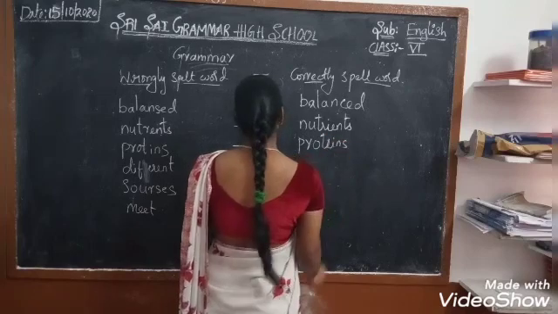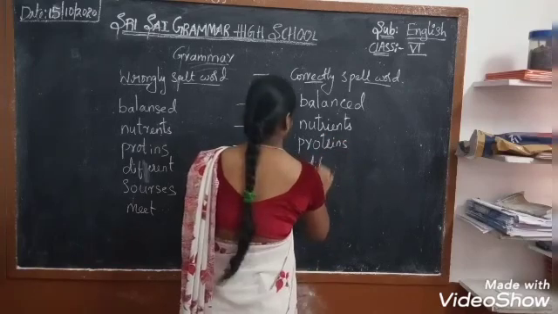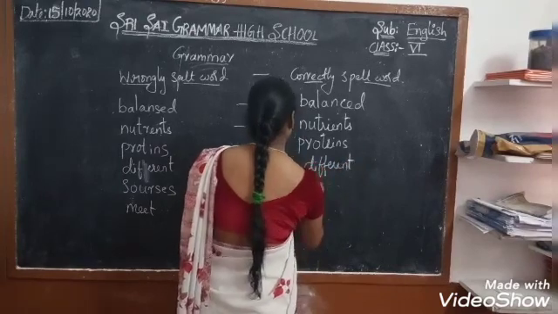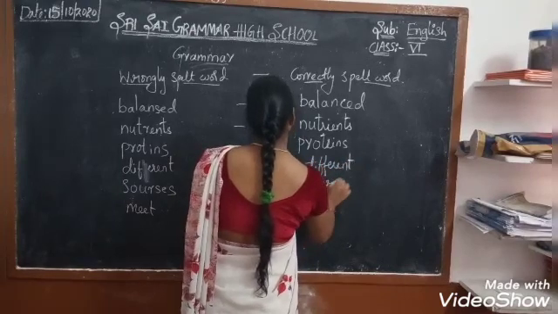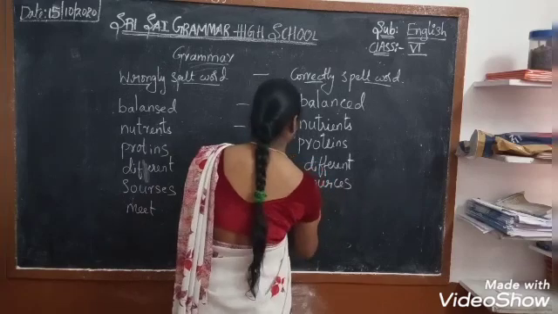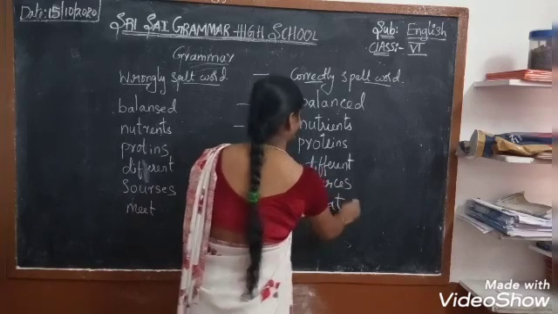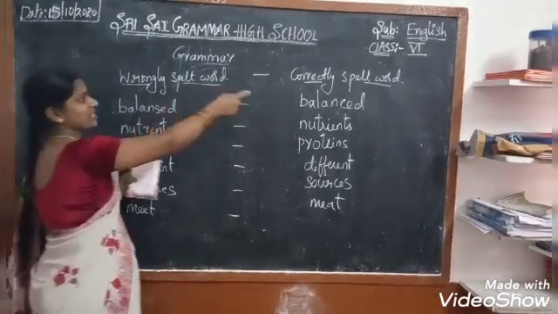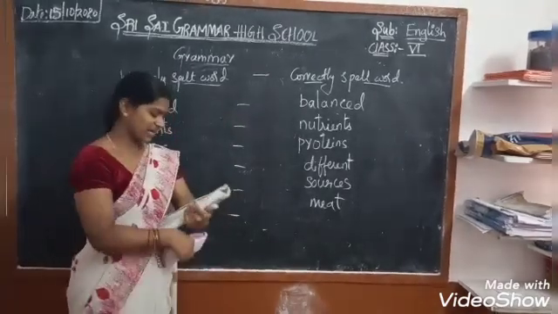P-R-O-T-E-I-N-S. Proteins. Now different. F is missing. This is different. Now sources. Meat. M-E-A-T. Meat. This is a wrongly spelled and also correctly spelled word.